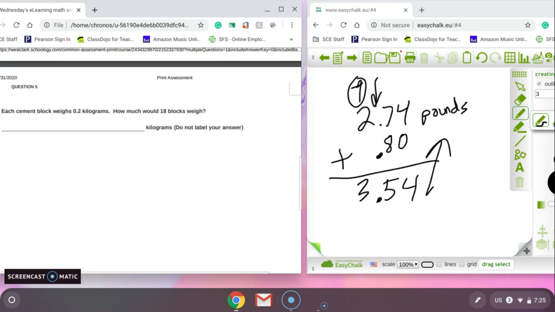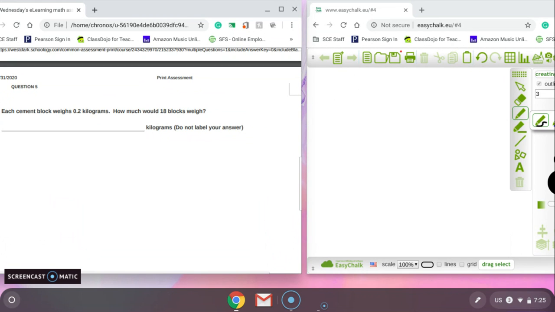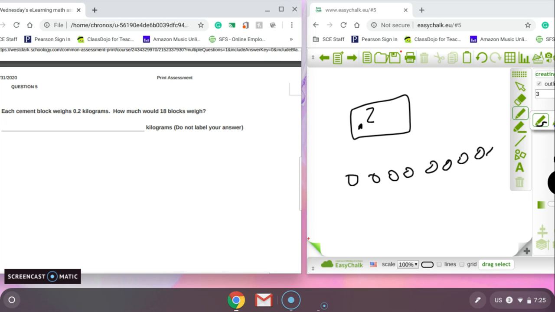All right. So we have one block. There's our cement block, and it is 0.2. And then it says, well, if you had 18 of them, there's my 18 blocks. How much would it be? Well, 0.2, 0.2, 0.2, add them all up. There's a faster way.